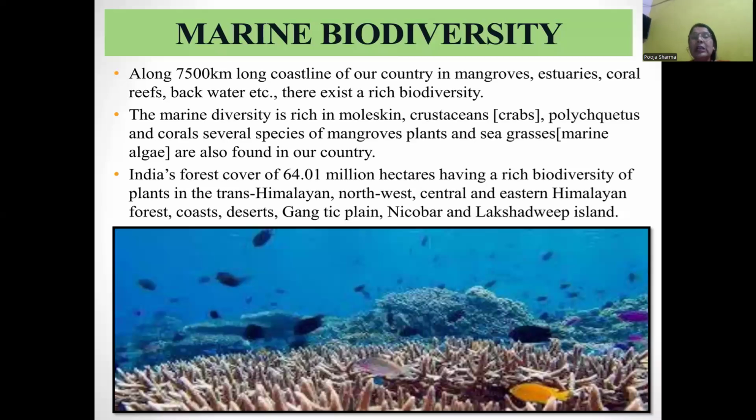India's forest cover is 64.01 million hectares, having a rich biodiversity of plants in the Trans-Himalayan, Northwest, Central, and Eastern Himalaya, forest, coast, desert, Gangetic plains, and the Nicobar and Lakshadweep Islands.